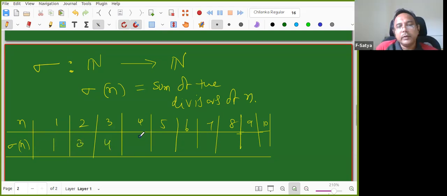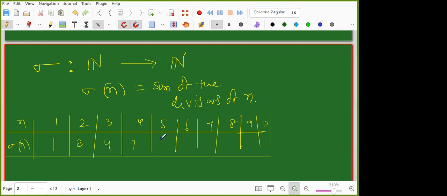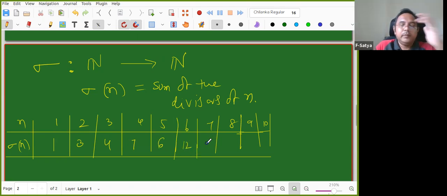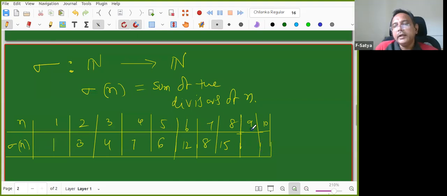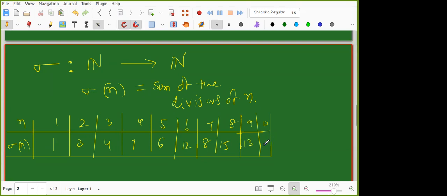Sigma 4 is 7. Sigma 5 is 6. Sigma 6 is 12. Sigma 7 is 8. Sigma 8 is 15. Sigma 9 is 13, with divisors 1, 3, 9. Sigma 10 is 18.